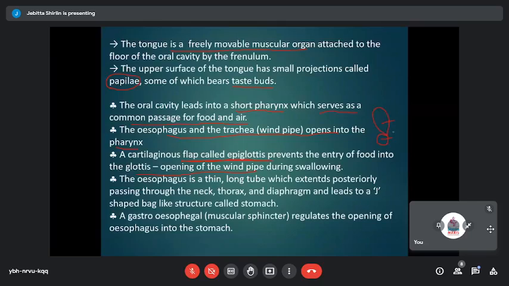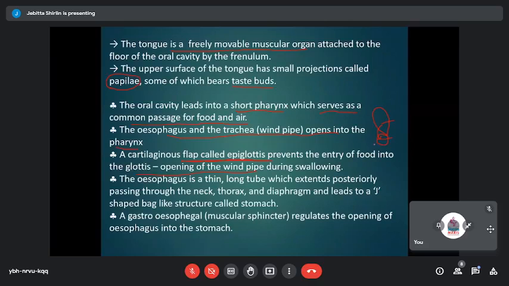Otherwise, the food might get choked up in the respiratory tract or in the windpipe during the process of swallowing. Just to prevent that, this flap-like structure would cover the glottis. Glottis is the opening of the windpipe, and that process of choking is getting prevented.